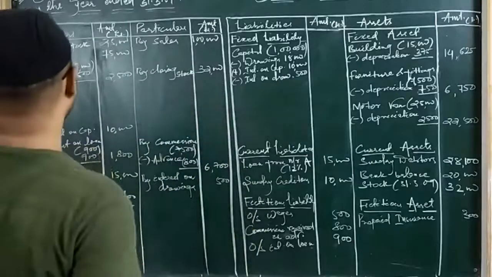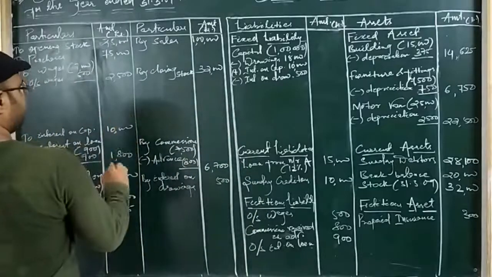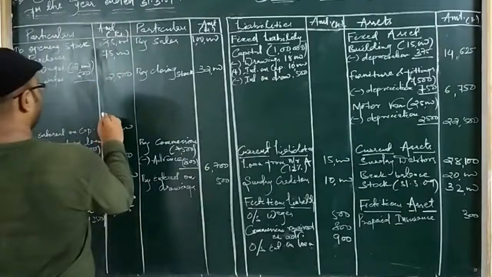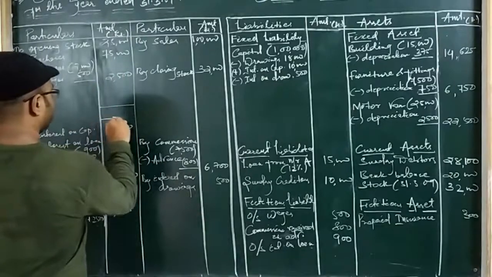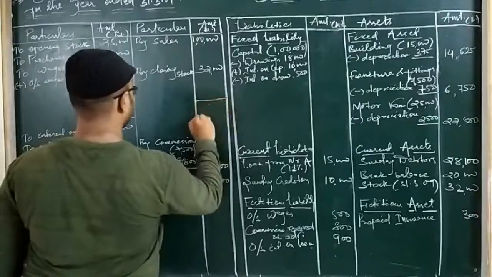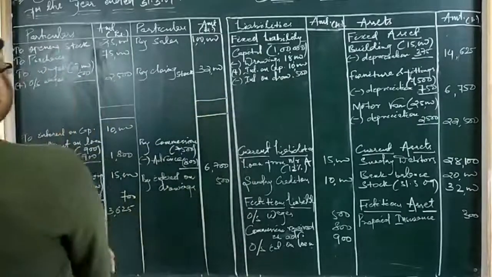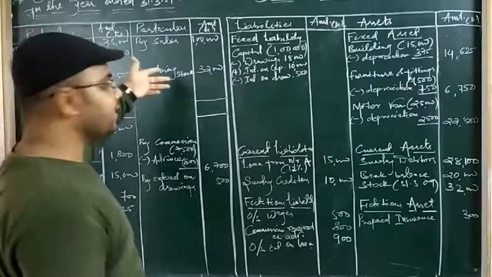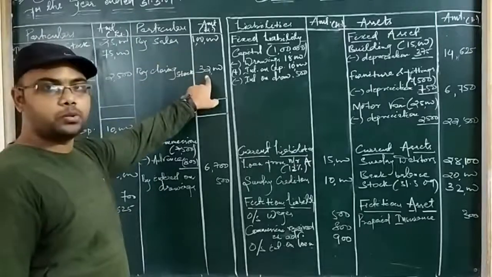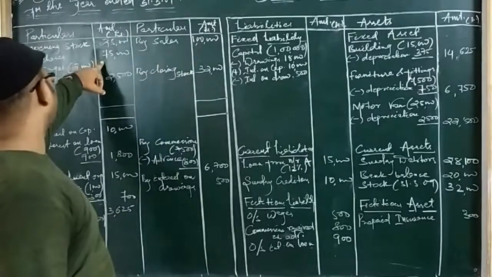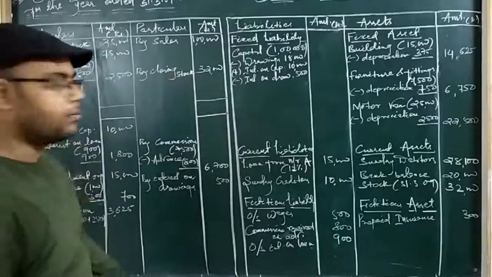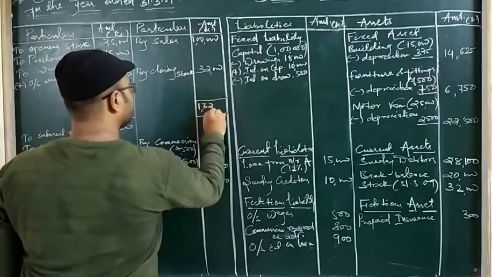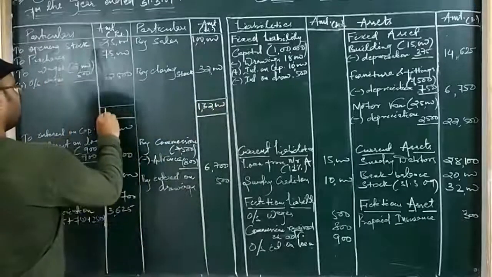So first we are going to close our trading account. We have left space for profit or loss. As per the items seen here, the credit side seems more than the debit side. Again, if you want, you can check. Total of credit side is 1,32,000 and the debit side is 1,02,000. So we are getting more income than the expenses, so definitely we are having profit. So this is 1,32,000. Okay, so we'll put it on both the sides.